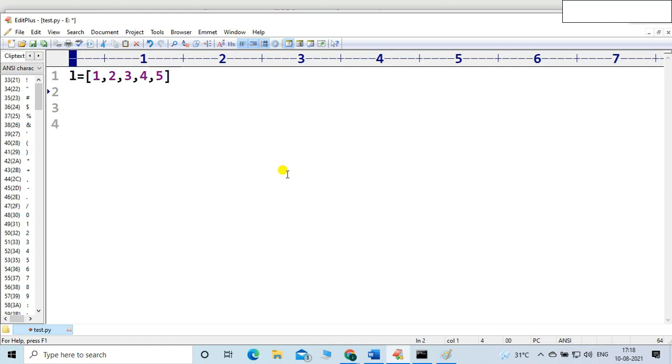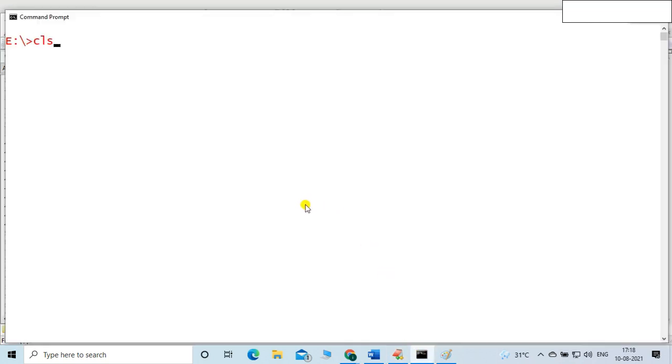That's why it is mutable. Let me print L and print id of L, which is the memory location of L. Let me show the memory location of this list.